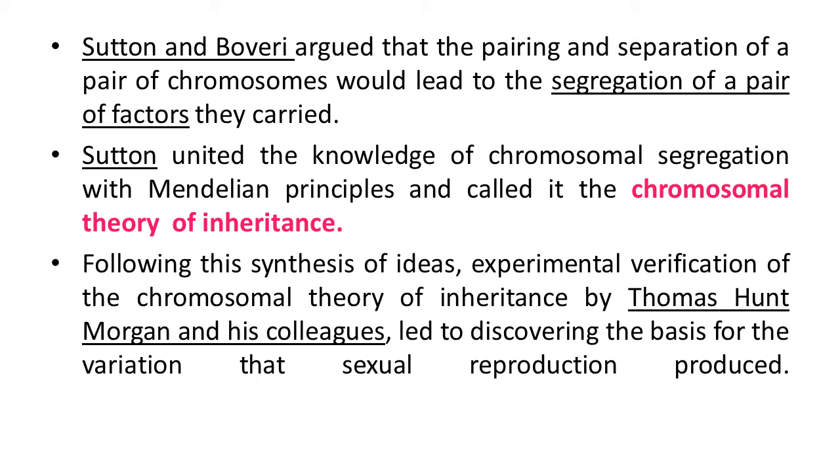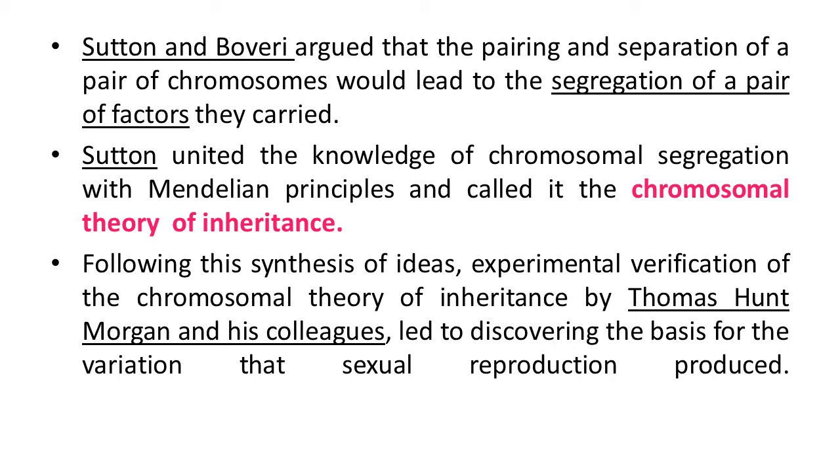Some other scientists like Sutton and Boveri argued that the pairing and separation of a pair of chromosomes would lead to the segregation of a pair of factors they carried. Sutton united the knowledge of chromosomal segregation with Mendelian principles and called it the chromosomal theory of inheritance. So the scientist Sutton proposed this theory by using the earlier knowledge of Mendel's principles.